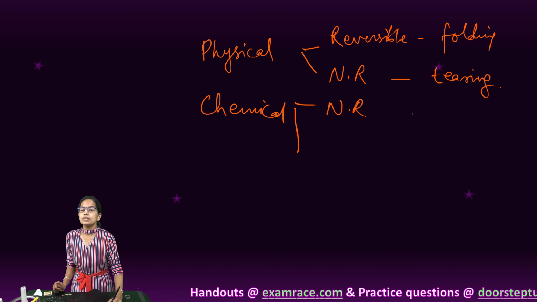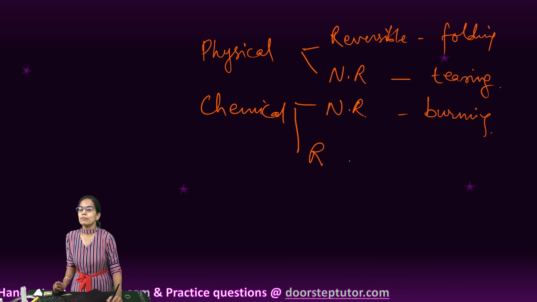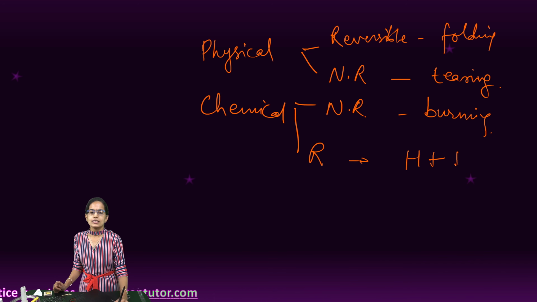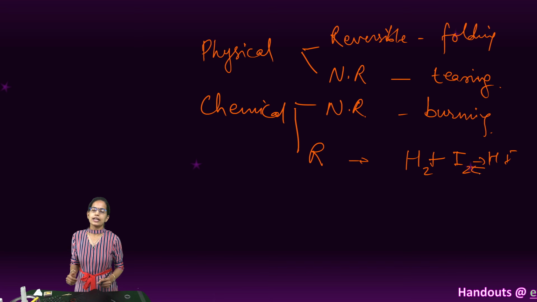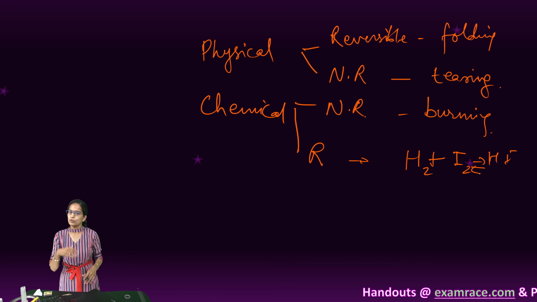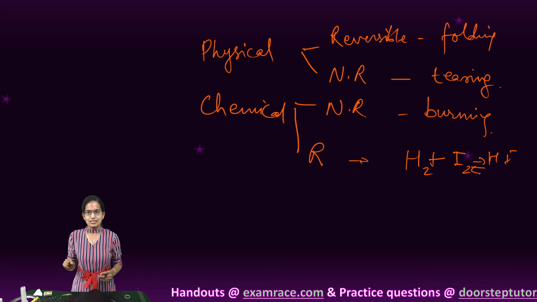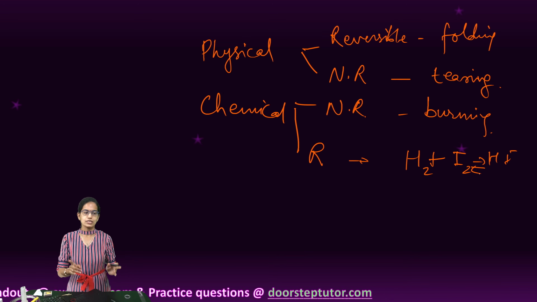Chemical non-reversible change is burning of the paper. And an example of chemical reversible change is hydrogen plus iodine, which gives us hydrogen iodide, and this hydrogen iodide can further disintegrate into hydrogen and iodine. So we have physical and chemical changes which can be reversible as well as non-reversible.